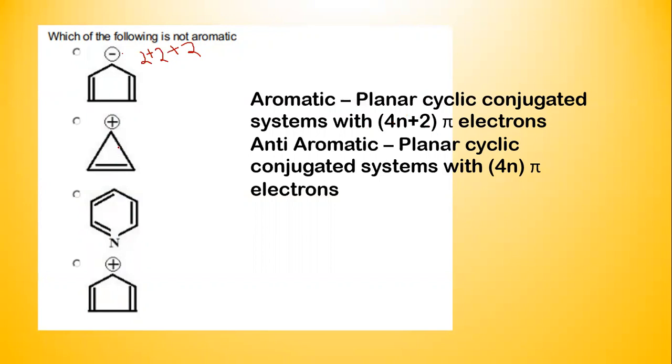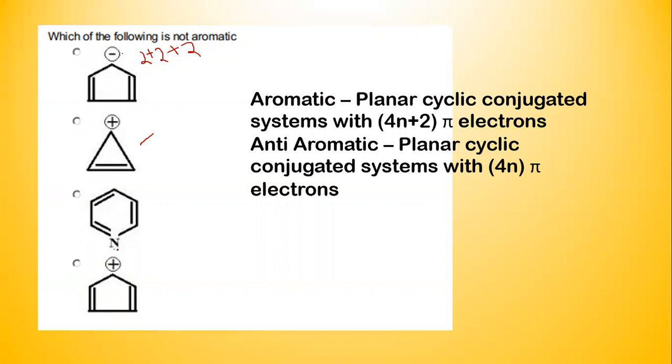Now let's take a look at the second system. The second system is again a planar system. It is planar, conjugated and cyclic, and we have 2 pi electrons. 2 pi electrons correspond to 4n plus 2 pi electrons, where n is equal to 0. So we can conclude that this is also an aromatic system. This third system is very well known to all of you, which is a pyridine system. Pyridine is already an aromatic compound.